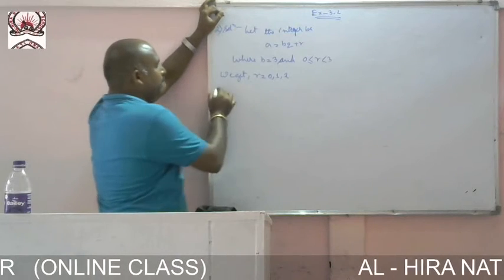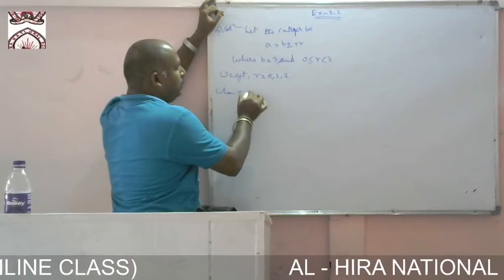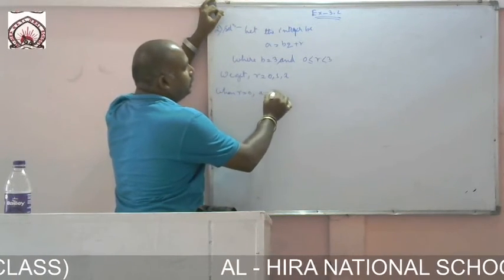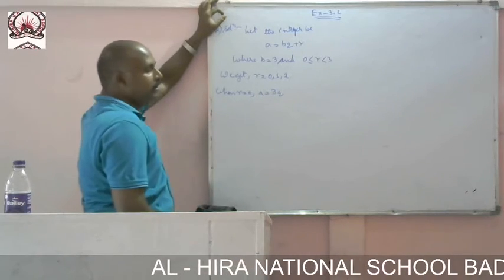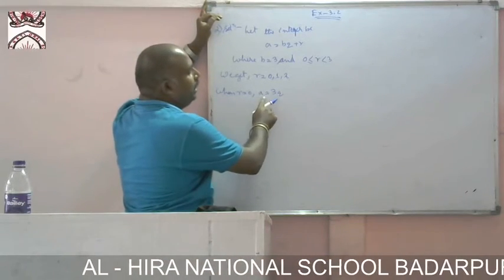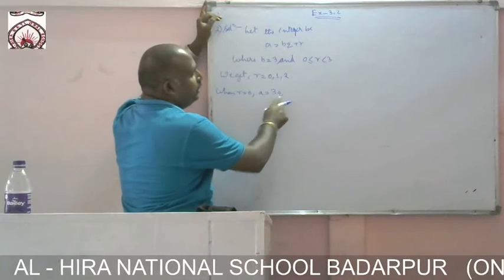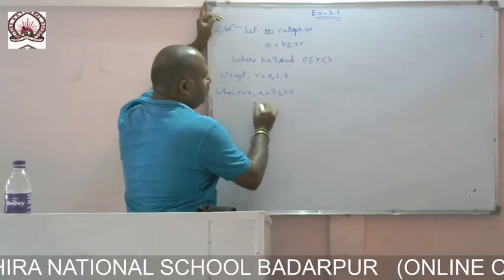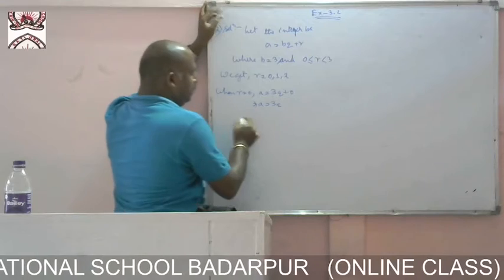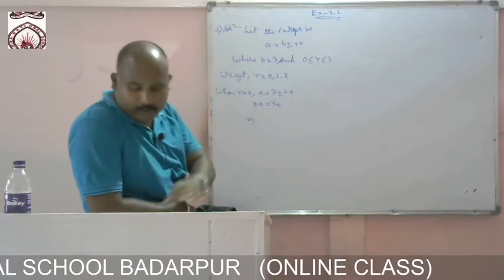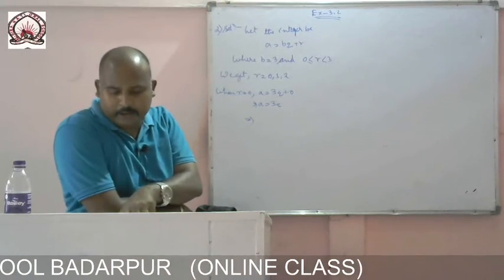So when r equals 0, a equals 3q. When r equals 0, it becomes 3q plus 0, which implies a equals 3q.